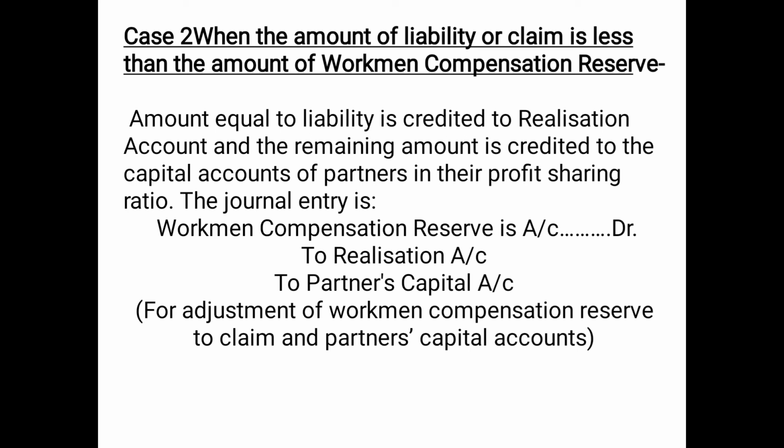You have to write by workmen compensation claim because you are transferring the claim amount. And then the remaining surplus will be distributed among the partners in the profit sharing ratio. So the entry will be workmen compensation reserve account debited to realization account with the amount of claim and to partners capital account in the profit sharing ratio with the surplus amount.